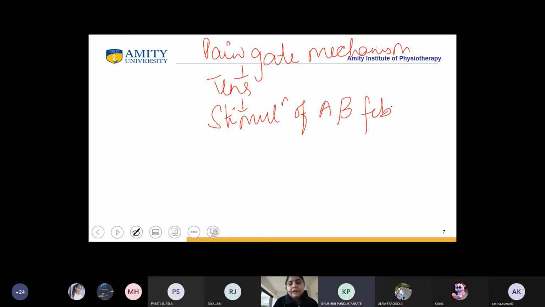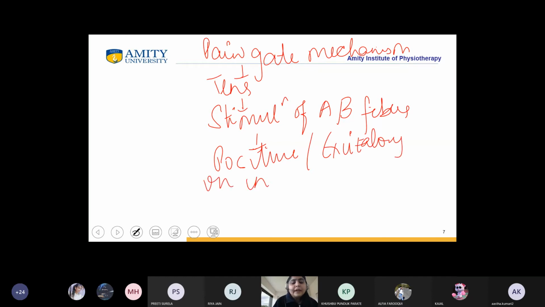So they are having a positive or excitatory action on inhibitory interneurons at the level of CNS.